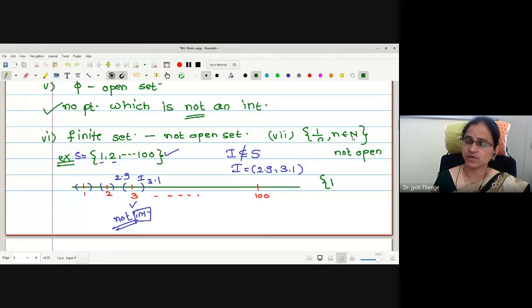Let us substitute the values of the natural number starting with 1. So the first element is 1 by 1, that is 1, then 1 by 2, then 1 by 3, and so on. Therefore, if you put a small neighborhood around any point, say 1 by 2, not covering 1 and 1 by 3, then this 1 by 2 will not be an interior point. That's why this is not an open set again.